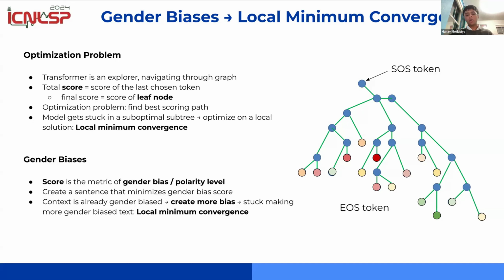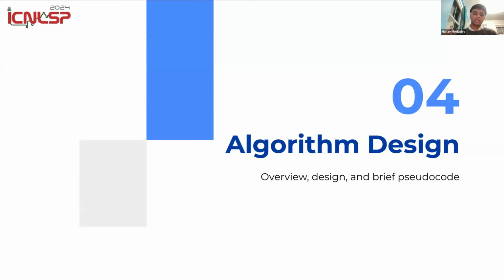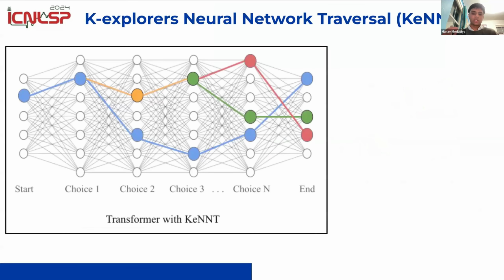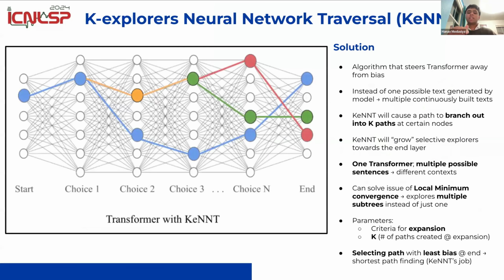So we want to create an algorithm that can find the path from the start token to the end token with minimum bias. So what is that solution? Well, in our research, it is K-explorers Neural Network Traversal, or KeNNT. I'm going to call it KeNNT. So KeNNT is a traversal algorithm that prevents gender bias convergence in the graph.